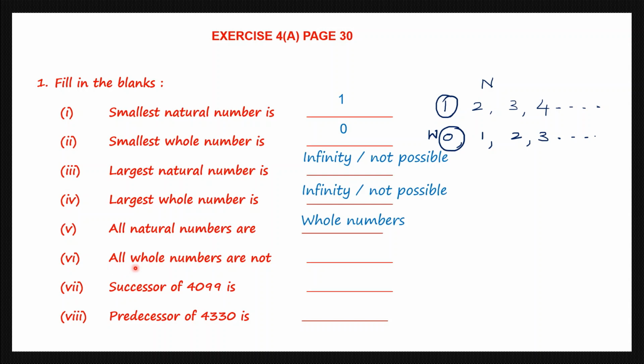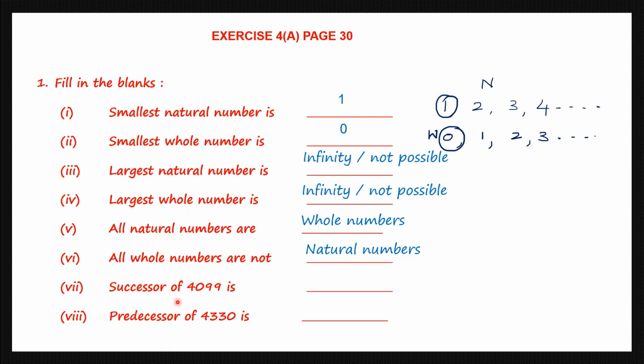Now next one, all whole numbers are not natural numbers. Why do we say that? Because 0 is the smallest whole number, isn't it? Now 0 is not a natural number, isn't it? So you cannot say that whole numbers are natural numbers. You can say natural numbers are whole numbers, but whole numbers are not natural numbers.